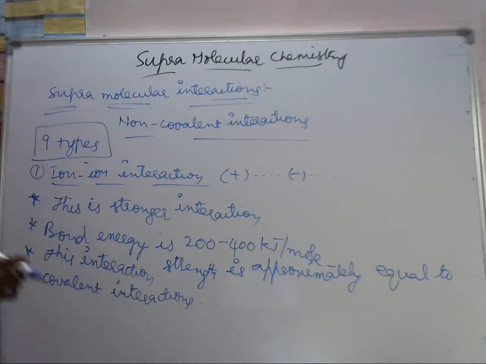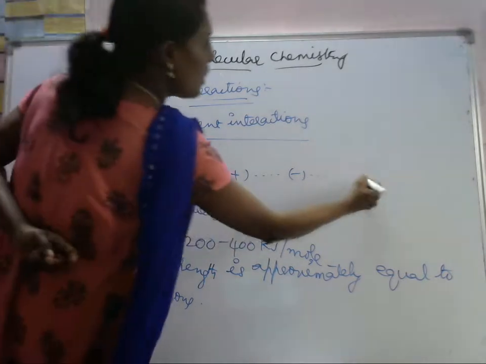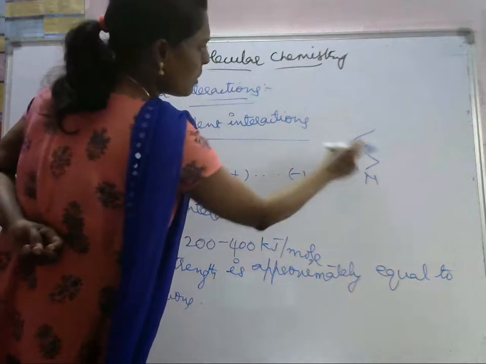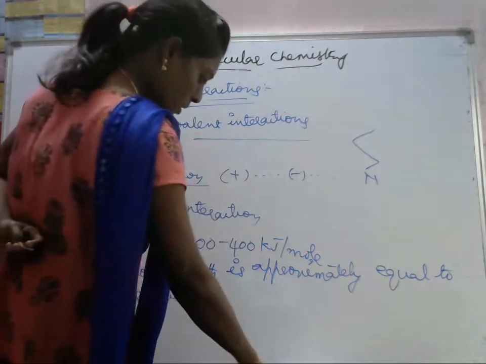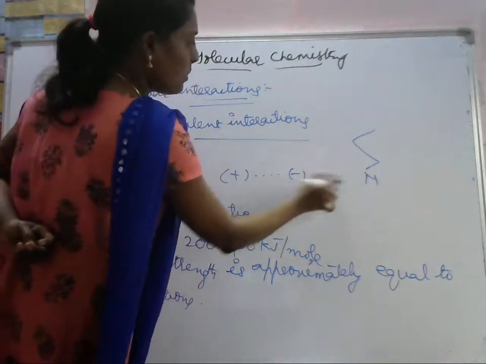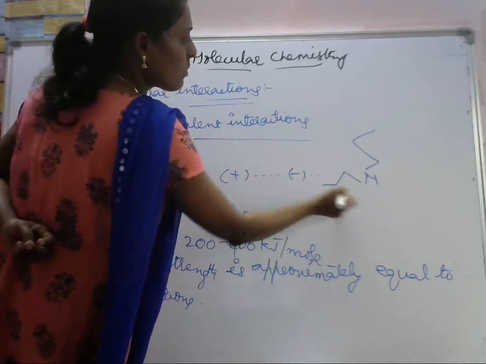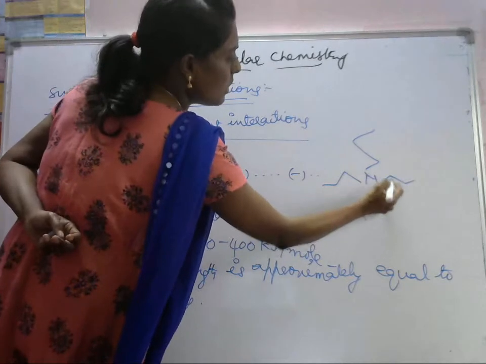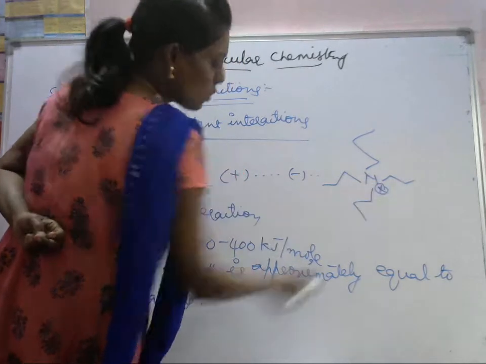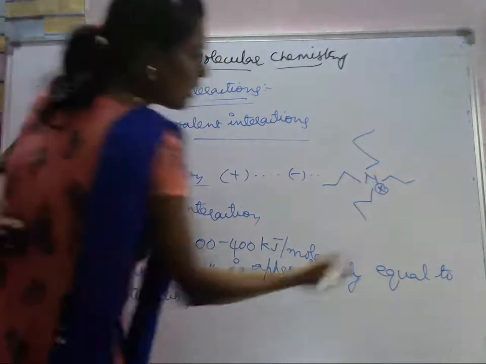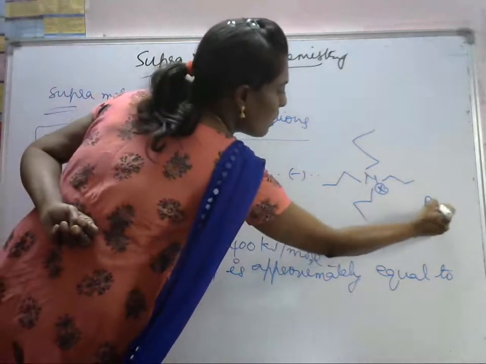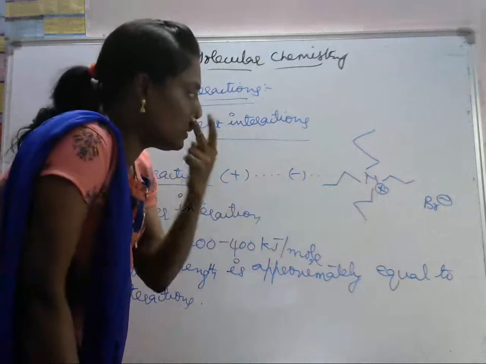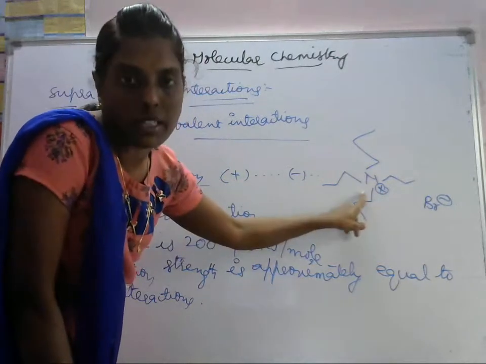Let's see one example. Here we take the tetraisopropyl ammonium cation, with a plus charge on the nitrogen, and a bromide anion.